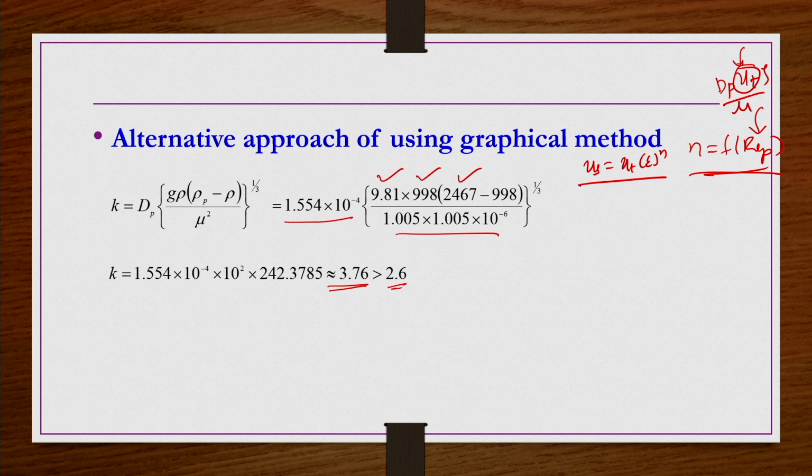If the suspension has to settle in the Stokes regime, or the individual particle has to settle in the Stokes regime, the K value should be less than 2.6 or REP should be less than 1. If the single particle is settling in Stokes regime, the suspension obviously will settle in the Stokes regime, because suspension velocity is in general much less compared to the single particle free settling velocity. Why? Because of the hindrance of the neighboring particles, or because of the upward liquid motion, etc.